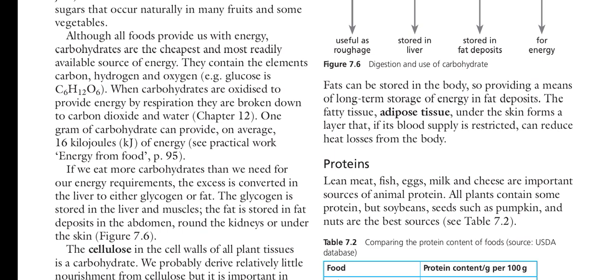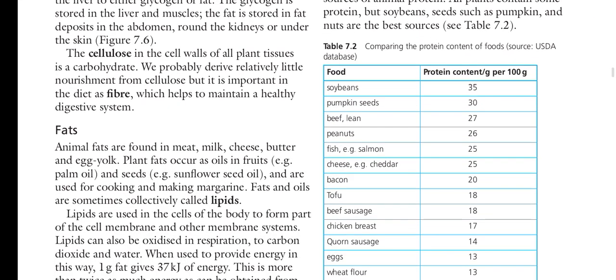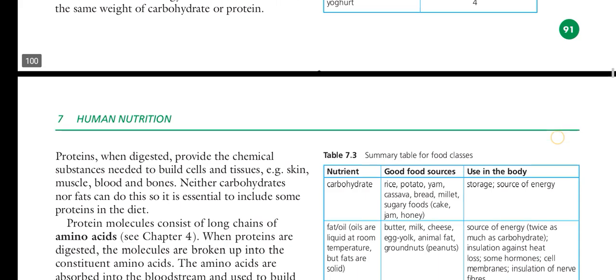Proteins: lean meat, fish, eggs, milk, and cheese are important sources of animal protein. All plants contain some protein, but soybean seeds, pumpkin seeds, and nuts are the best sources. So this is the category chart.